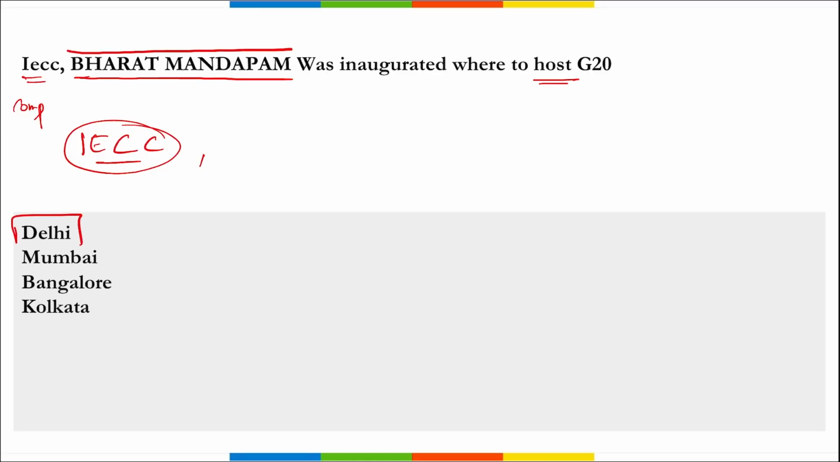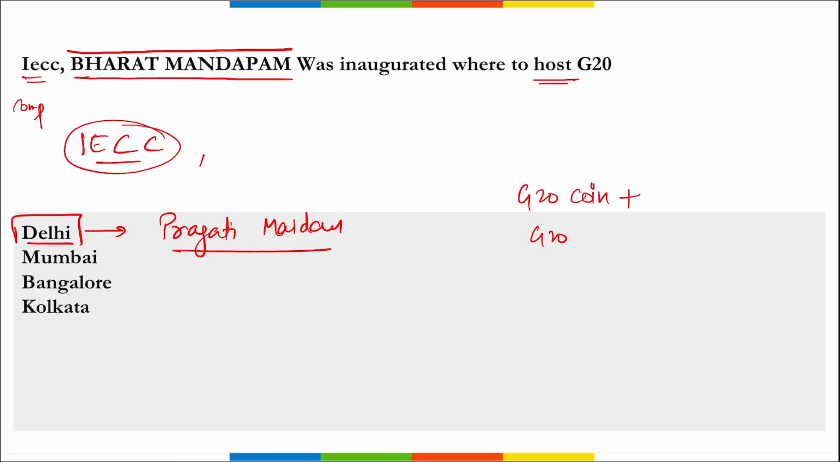It was inaugurated in Delhi, and that too at Pragati Maidan, right? And here the G20 meeting will be hosted. Correct. Apart from that, a G20 coin and a G20 stamp were also inaugurated during this event. Correct. And what has this IECC complex been named? It has been named Bharat Mandapam, and the naming ceremony of the center was carried out using a drone.